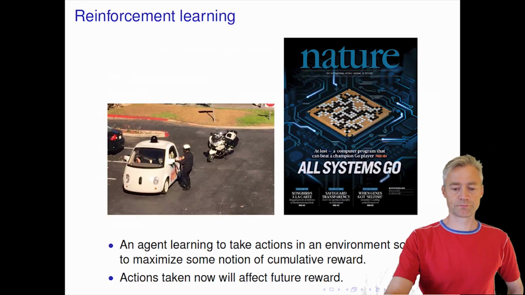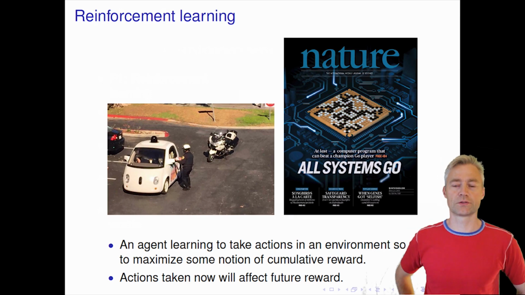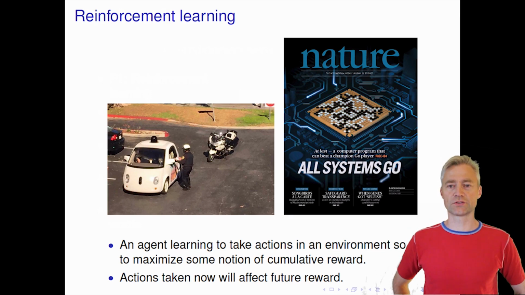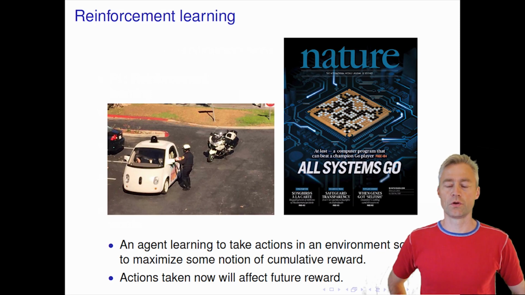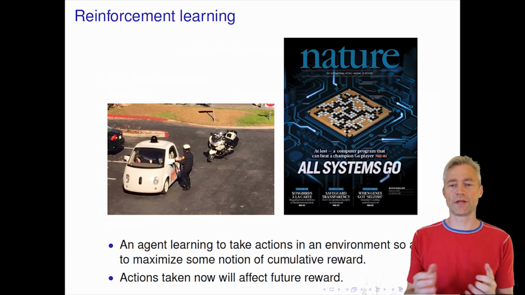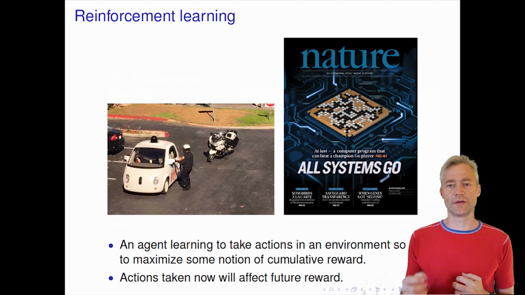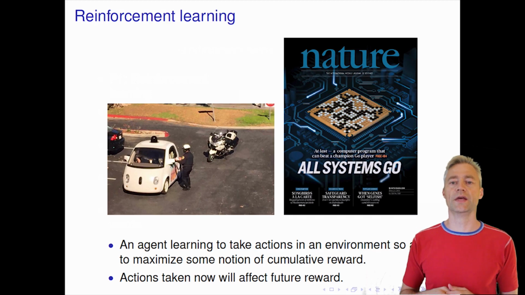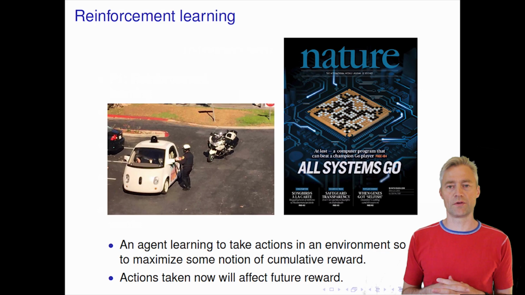Reinforcement learning. So reinforcement learning is about the situation where we have an agent that can take actions in an environment, and these actions will affect our future rewards, our future outcomes. So good examples of this is of course in games where we play chess, for example, and we have a computer system to play chess, or we play chess and we make a move now that can be fatal for our chances of winning the game, many steps ahead. And we can also think about traffic. We take actions in traffic and that will affect whether we will make a collision some seconds from now.